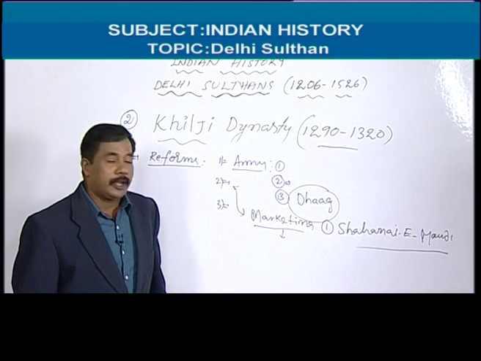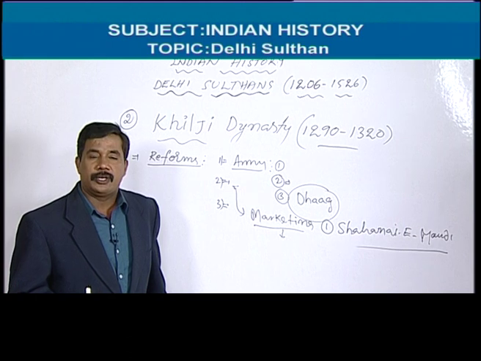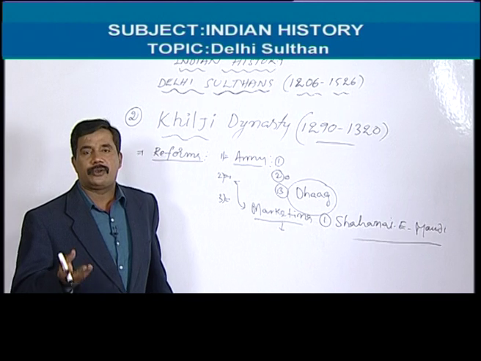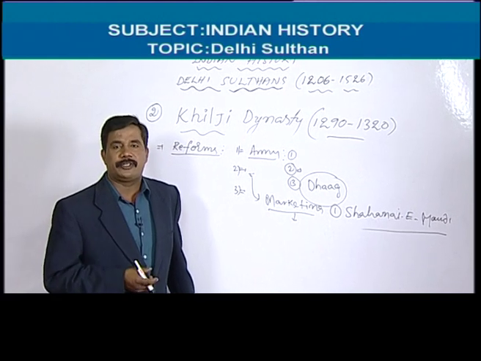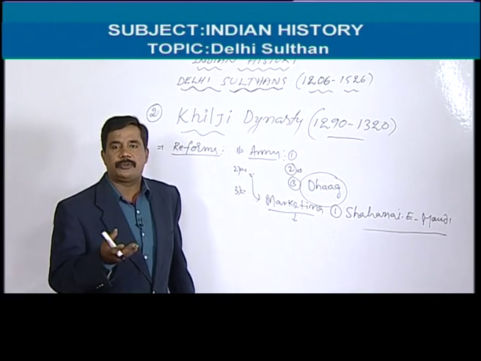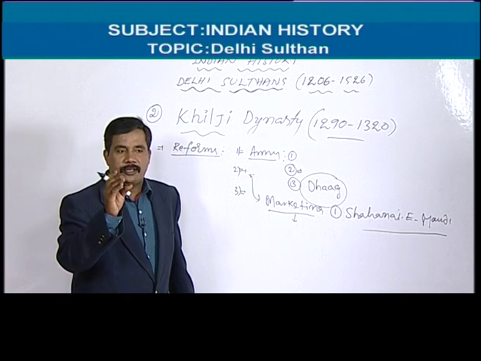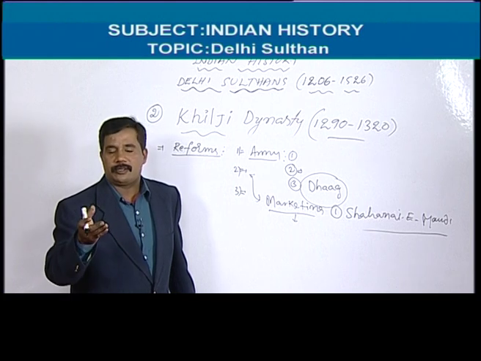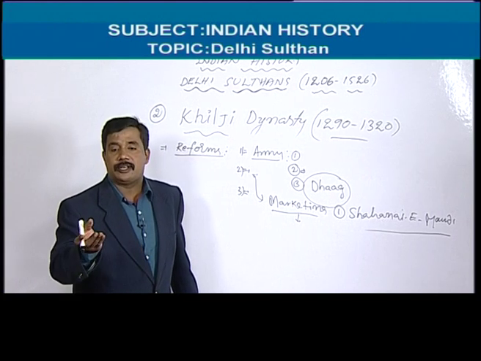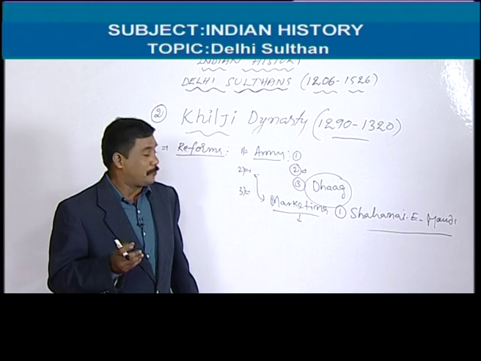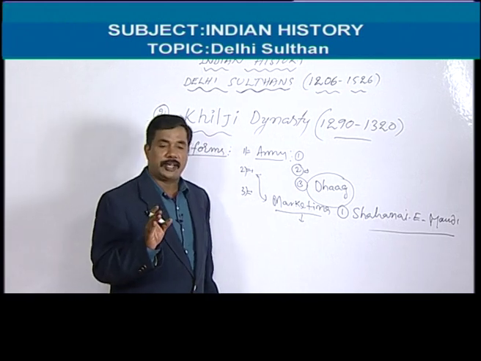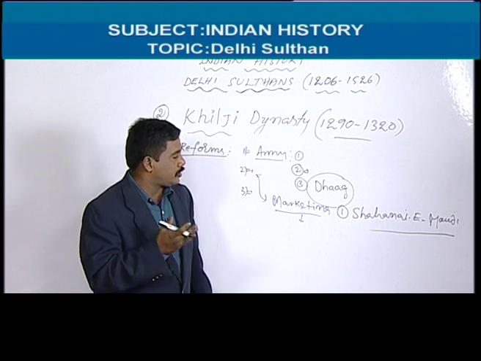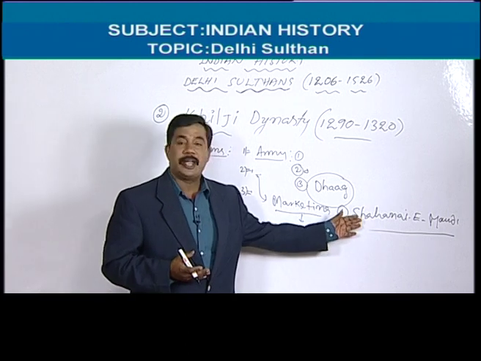So here Alauddin Khilji introduced the measurement system. Today also in the villages you can see there are no correct weighing and measurements. One vegetable seller will come to the house and measure the vegetables by a small stone. If you ask what is this amma, she can say this is half a kg. But this is not authentic weighing and measurement. But in those days Alauddin Khilji was the first sultan to introduce weighing and measurements.